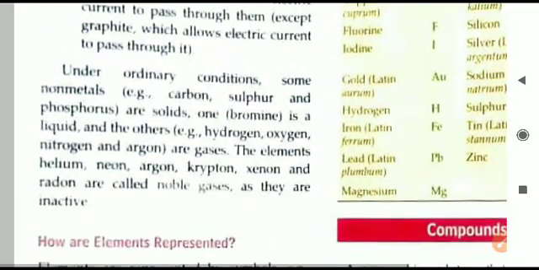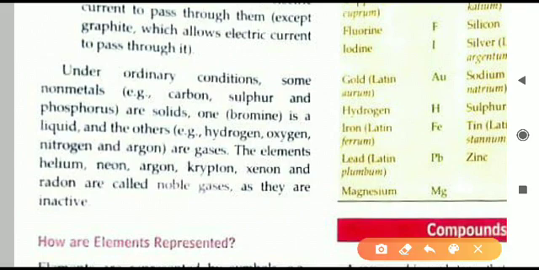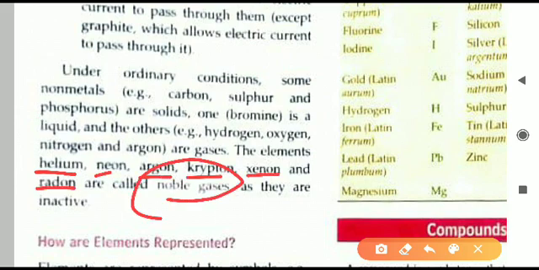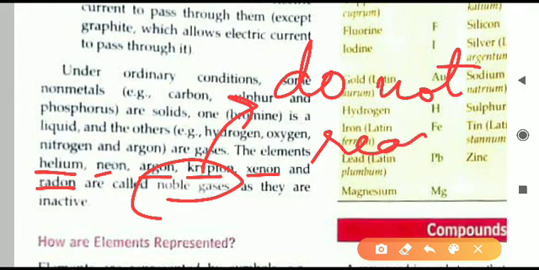So that is all we have seen, the different properties of the non-metals. Also some special type of non-metals are there. They are called as noble gases, like helium, neon, argon, krypton, xenon, radon. All these names are given for what? They are noble gases. What means noble? Noble means they do not react. They will not do any chemical reaction. They are simply present, nothing will happen to them. They do not react with anything. That is why they are called as noble gases.